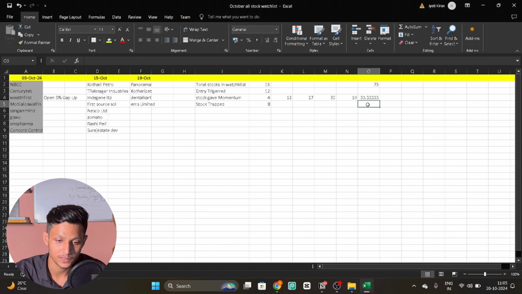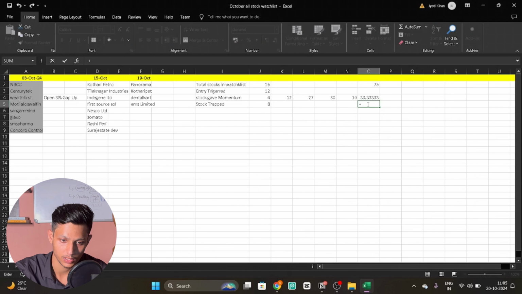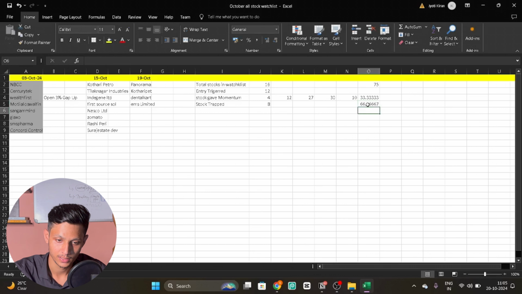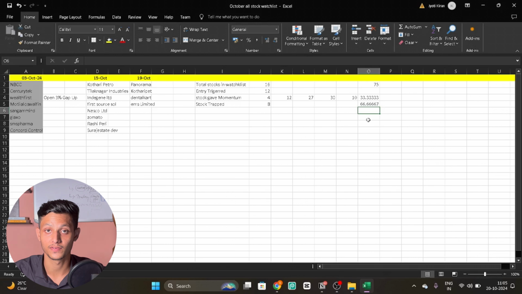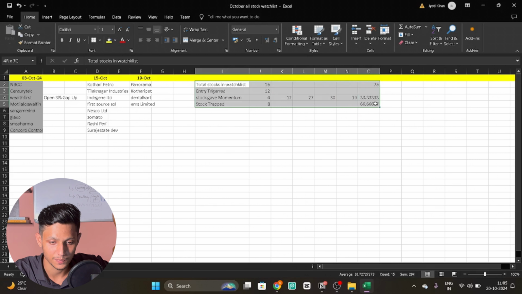And in percentage terms, the number of stocks in which I got trapped was 8 out of 12 into 100. So 66% of the stocks I got trapped, and 33% of the stocks gave very good momentum. And this is the overall data of how my stock watch list performed, right?